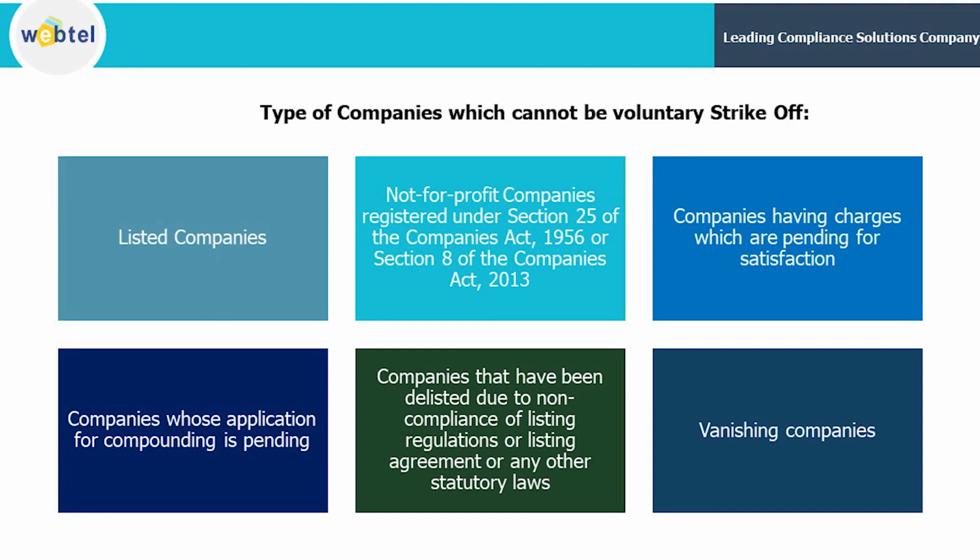Now, types of companies which cannot be voluntarily struck off. There are various companies that cannot get voluntarily struck off.